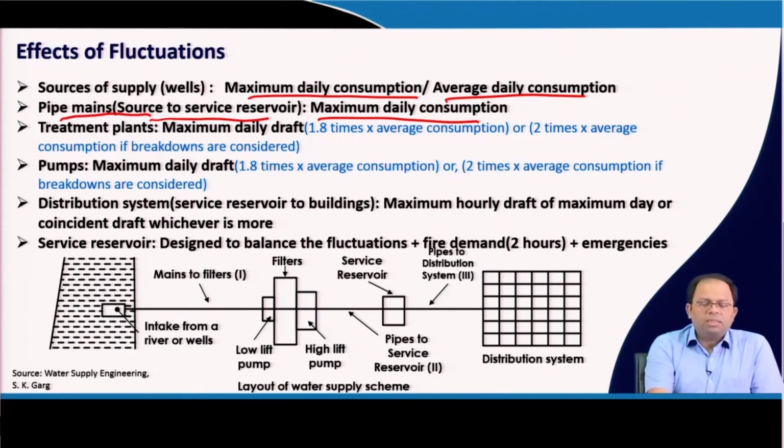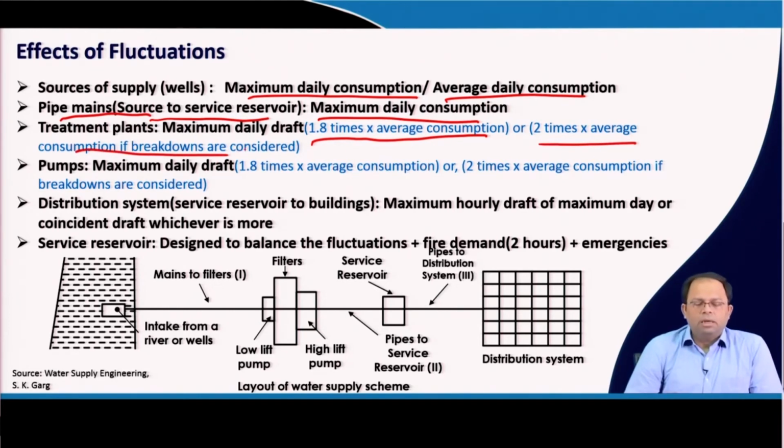For treatment plants, maximum daily draft, we can take 1.8, that is maximum daily consumption is 1.8 times the average consumption. But we can take a little bit higher, because sometimes there is a breakdown in the plants and all. So, we take a safety factor and we take around 2 times the average consumption if breakdowns are considered. Similarly, for pumps we take around 1.8 times the average consumption, or 2 times if breakdown is considered.